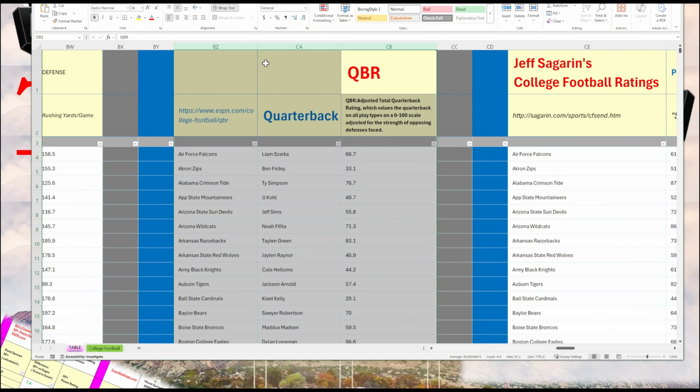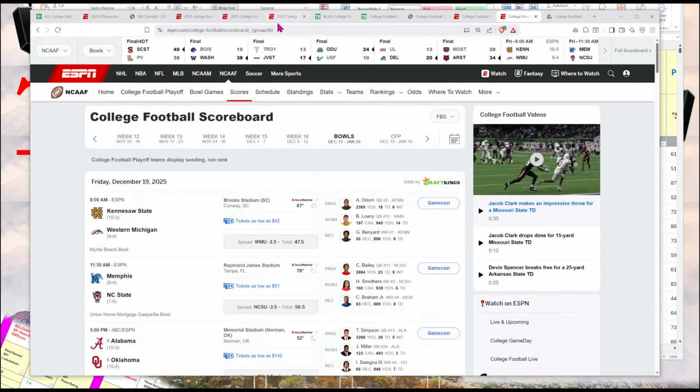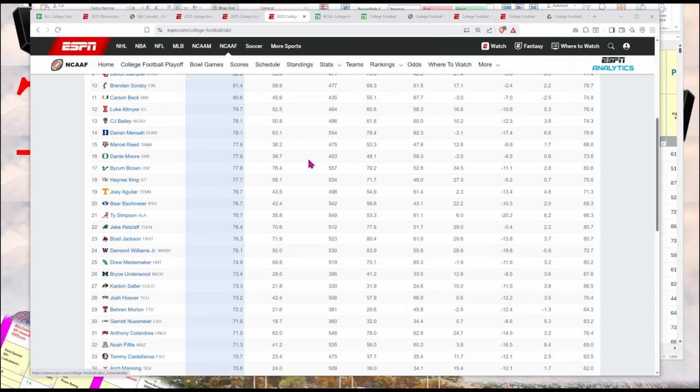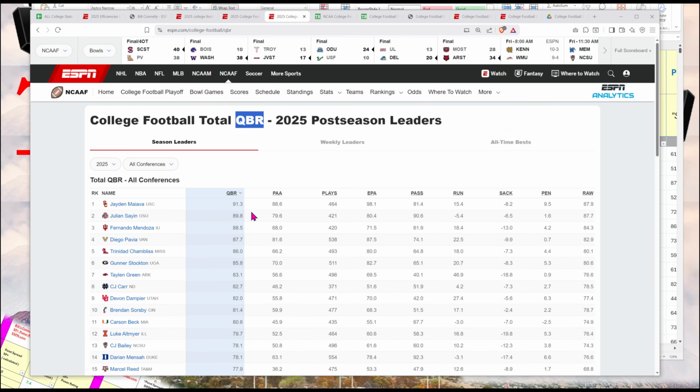In this group here, I also include the QBR, but this is QBR from ESPN, and they have their QBR for college football. It's an adjusted total quarterback rating, which values the quarterback on all play types, adjusted for strength of opposing defenses. So it considers how hard the opposing defense is. And the scale goes from 0 to 100, 100 being the top.